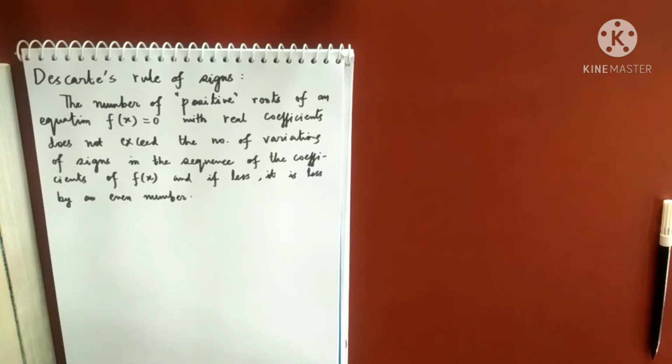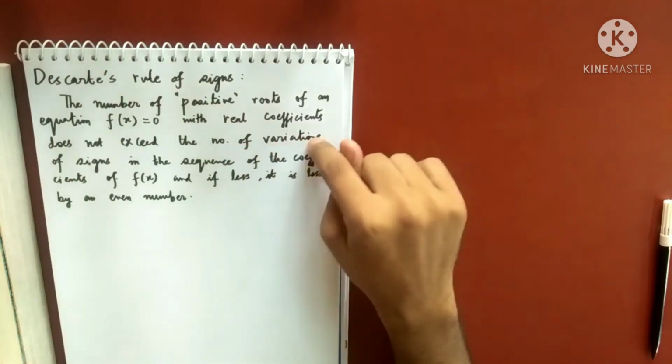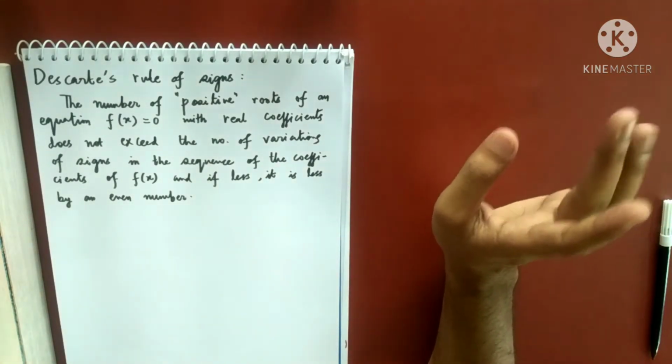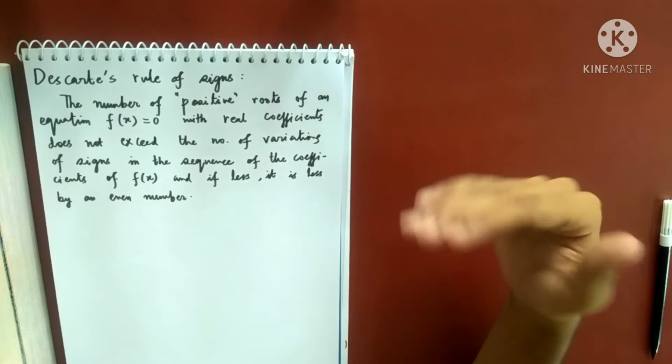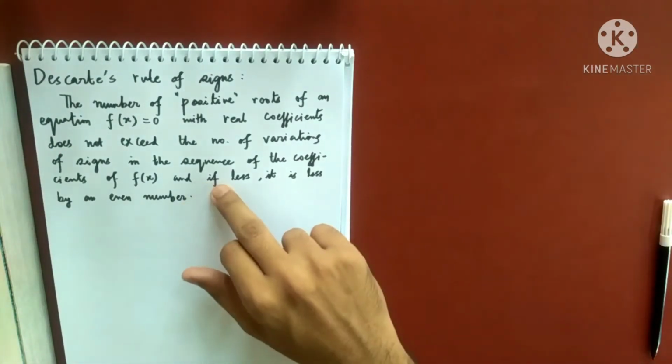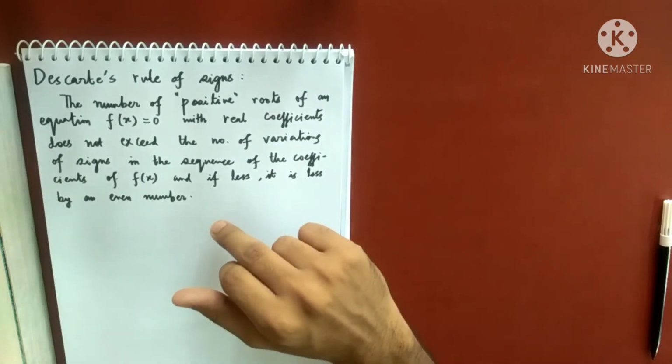That means that equation will at most have 3 positive roots. Not more than that. Cannot exceed the number of variations. But he also said that it can be even less than that. It cannot exceed 3, but it can be less than that, if it is less by an even number.